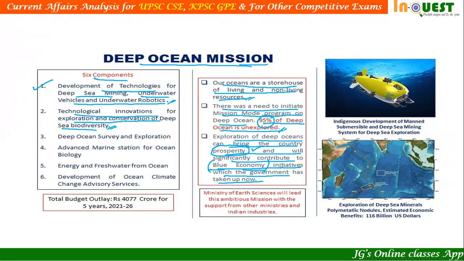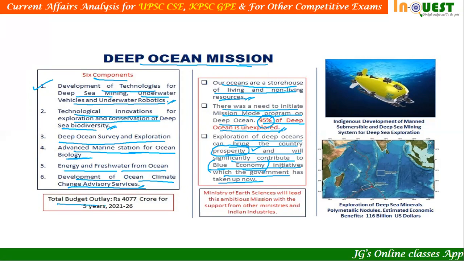Then deep ocean survey and exploration, advanced marine station for ocean biology, energy and fresh water from oceans, and development of ocean climate change advisory services. These are the 6 key components of the deep ocean mission.